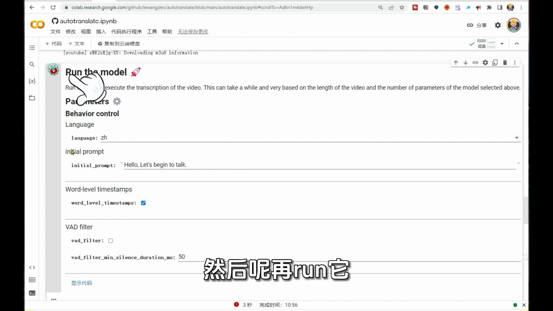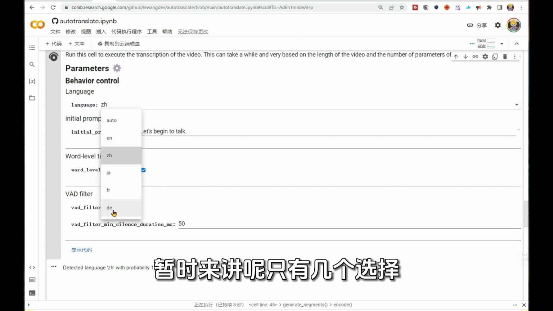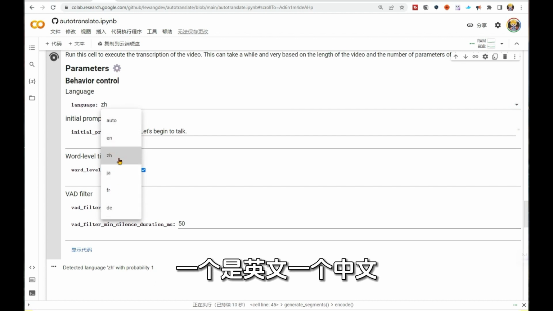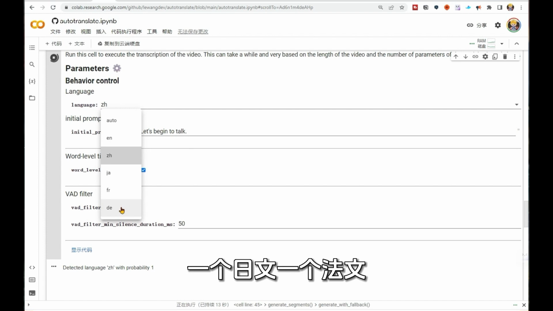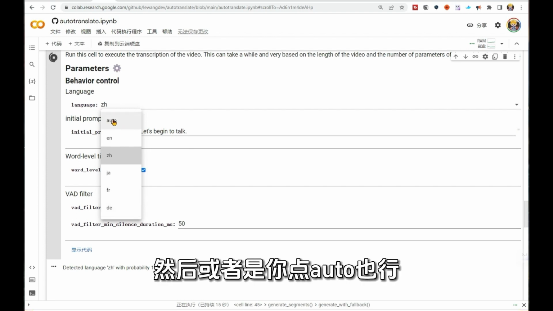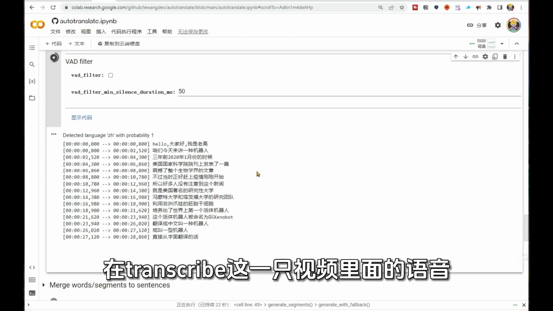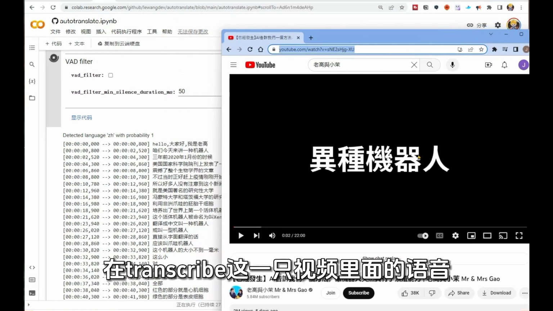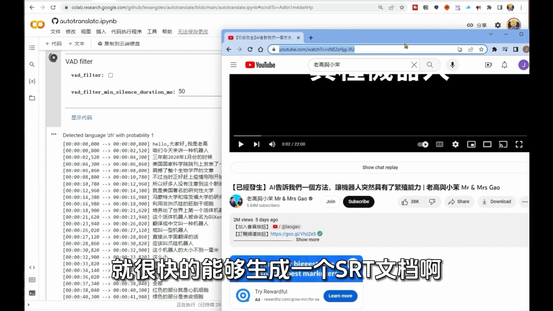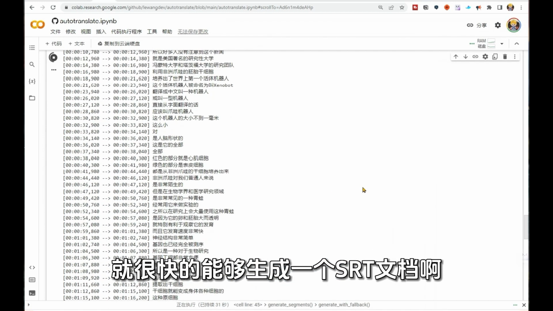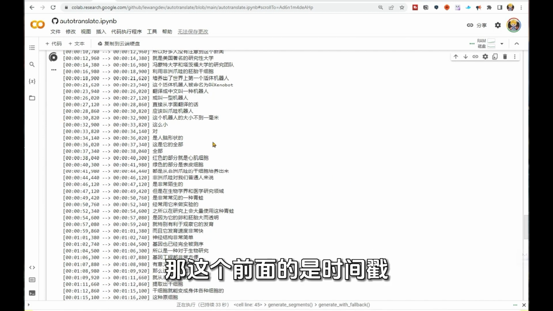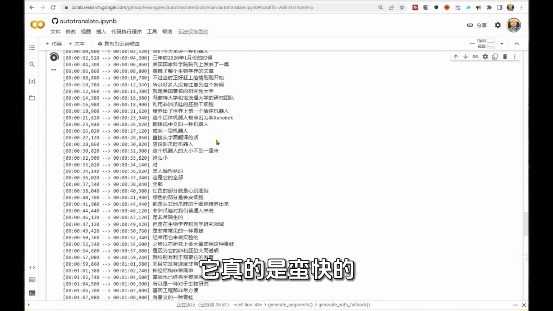After 6 seconds, since this video is in Chinese, you may need to select ZH, which represents Chinese, and then click run. Currently, there are only a few options available, including English and Chinese, one Japanese and one French. This should be German, and then you can click auto, and it won't be long before it starts to transcribe the voice in this video, and then it quickly generates an SRT document.